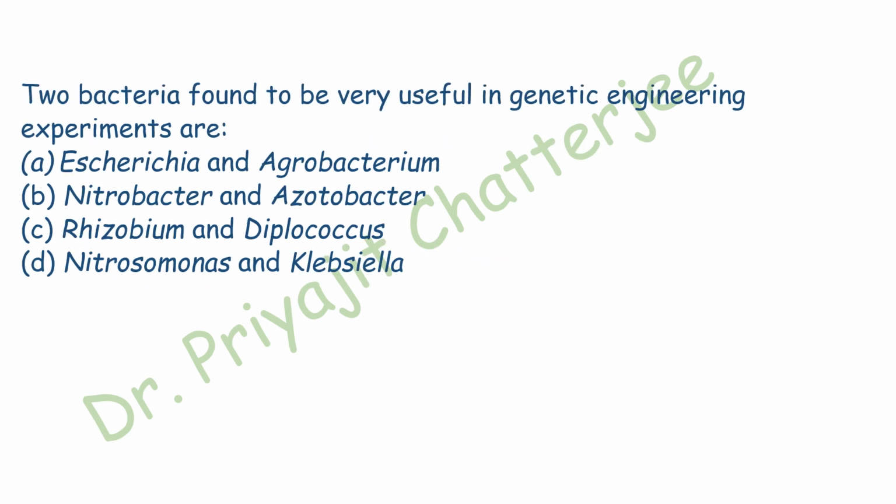Next question. Two bacteria found to be very useful in genetic engineering experiments are: Option A, Escherichia, Agrobacterium. Option B is Nitrobacter, Azotobacter. Option C is Rhizobium, Diplococcus. Option D, Nitrosomonas, Klebsiella. Here the correct answer is option A, Escherichia, Agrobacterium.